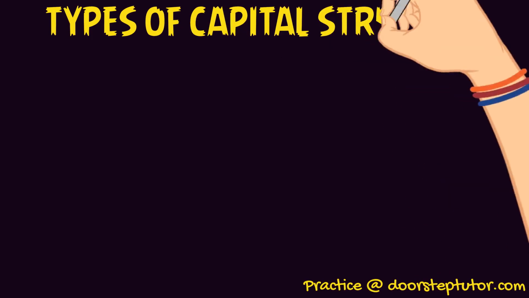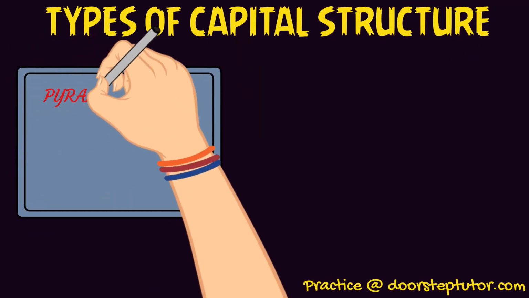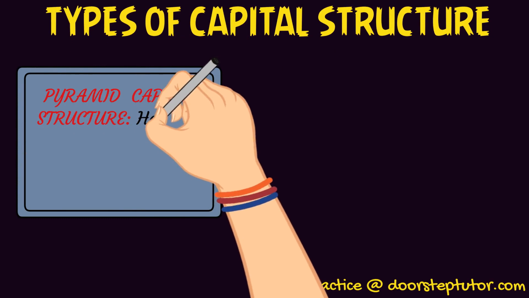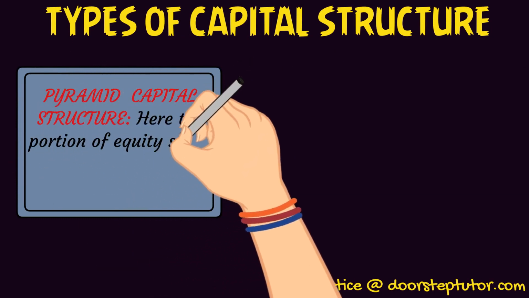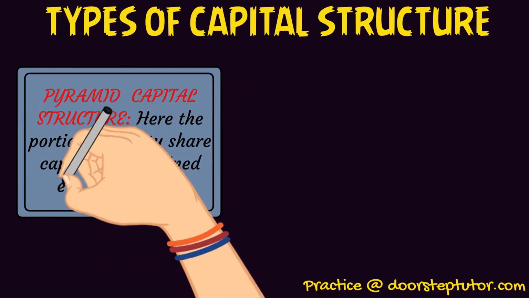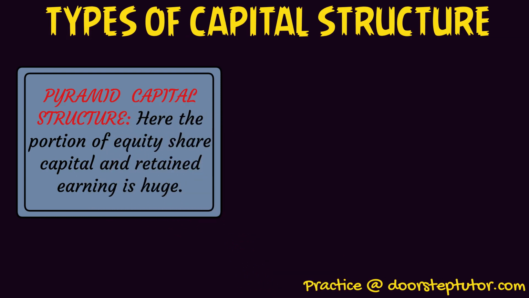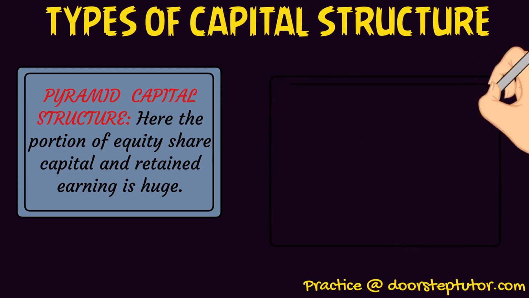Now the third one is pyramid capital structure. Here the portion of equity share capital and retained earnings is large. After a company earns profit, it either distributes or retains something. So here the portion of equity share capital and of retained earnings is very huge. The company believes firmly in investing in equity share capital because it is less risky, and retained earnings also for the future use of the amount.